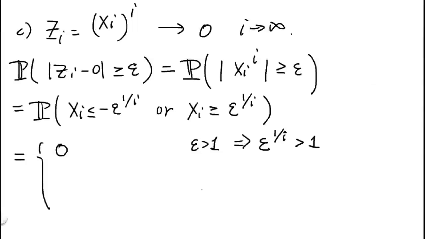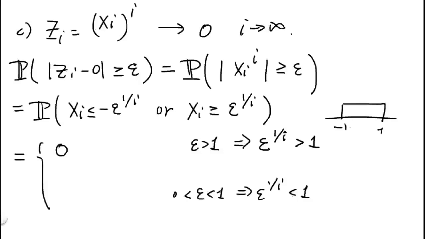Now let's look at a case where epsilon is less than 1, greater than 0. So in this case, epsilon to the 1 over i will be less than 1. And it's not that difficult to check that since xi has a uniform density between -1 and 1 of magnitude 1/2, then the probability here was simply 2 times 1/2 times the distance between epsilon to the 1 over i power and 1.